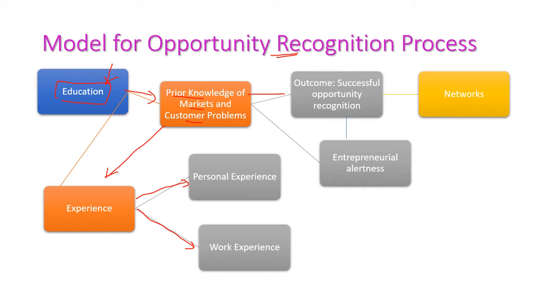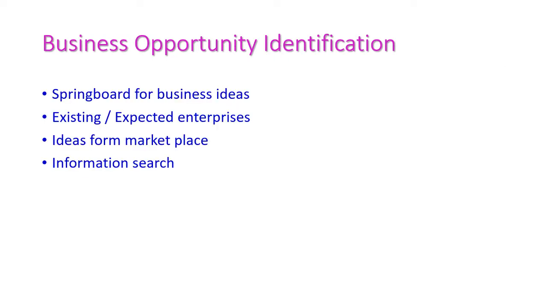Then the outcome of this prior knowledge is successful opportunity recognition, and we will get entrepreneurial alertness also. So once successful opportunity recognition comes, then we will get a very good network, that is, a business network. And now let us see the business opportunity identification. From here we will learn the springboards for business ideas, existing or expected enterprises, ideas from marketplace, and information search.